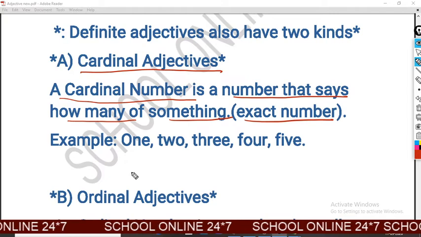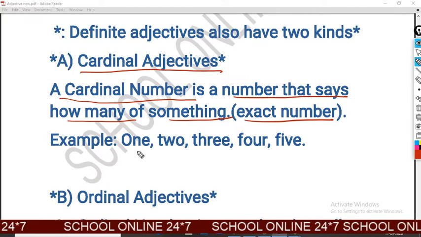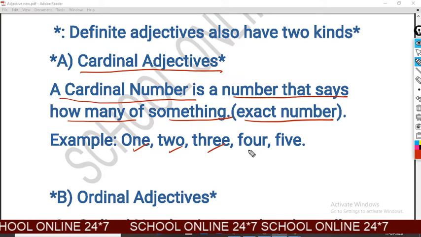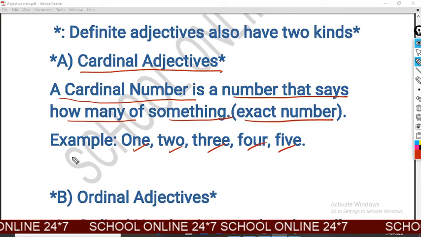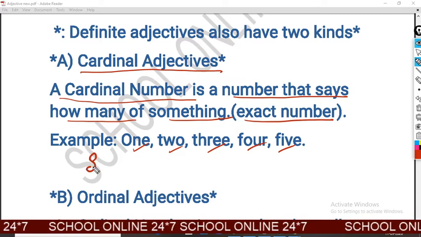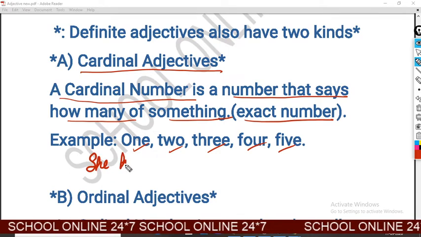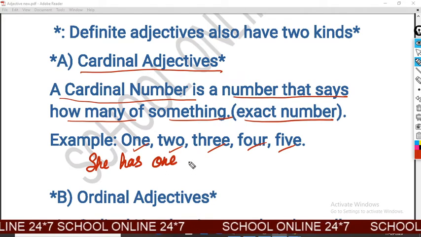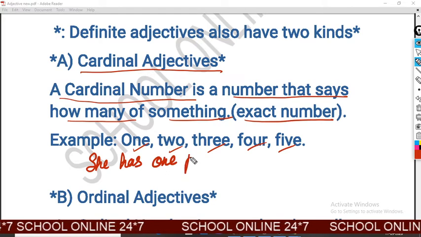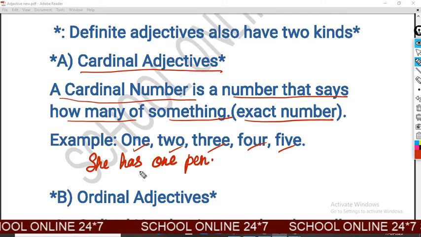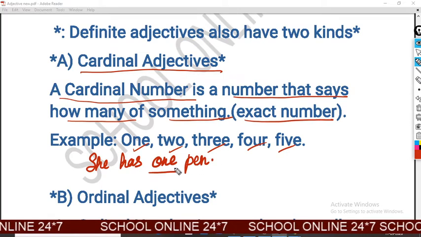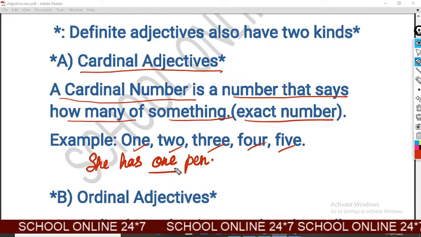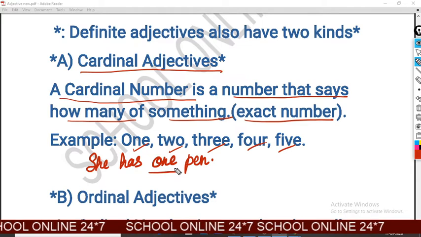Cardinal numbers you can find in this way: 1, 2, 3, 4, 5. For example, she has one pen. There, one indicates how many pens she has. She has only one pen.